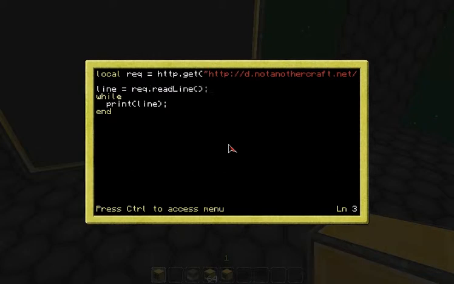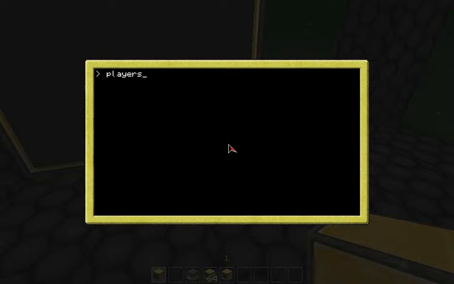Well, let's do it this way. This is a terribly inefficient way to do it, but whatever. While line, and now at the end of this line is equal to rec dot readline. So what that's going to do is in a terribly inefficient manner, well, not really. It's not really that inefficient. Unless the players on another Beck is still there.